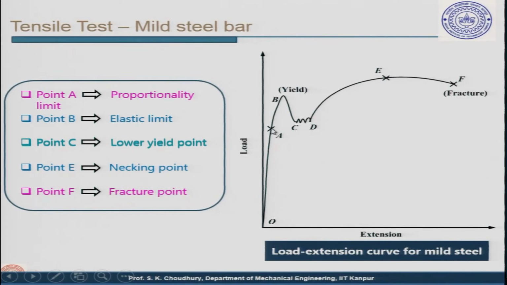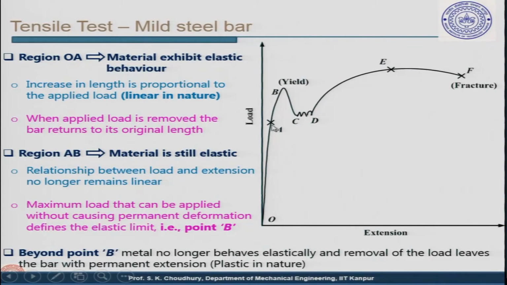Now, we know that point 1 is the proportionality limit. This is the elastic limit. Then point C is the lower yield point, and this is the upper yield point. Then we have E, which is the necking point, and then here it fractures. Now, region OA exhibits elastic behavior, which I already explained. That means the increase in length is proportional to the applied load, so this is linear in nature so far. When the applied load is removed, the bar returns to its original length.